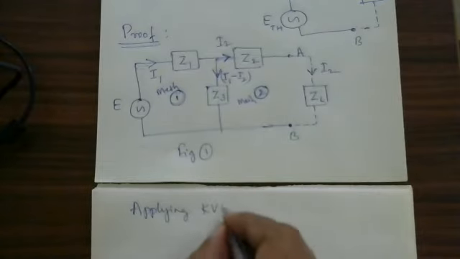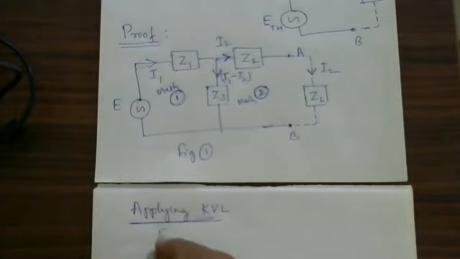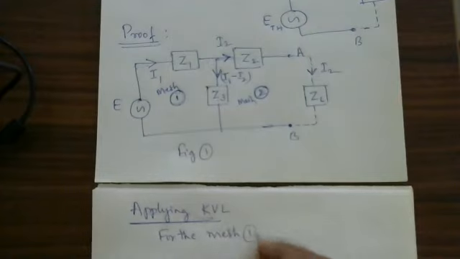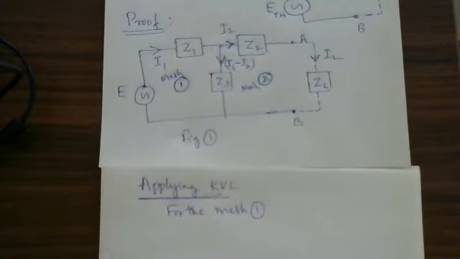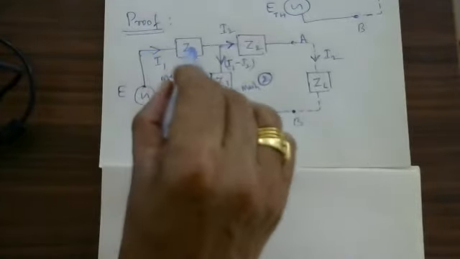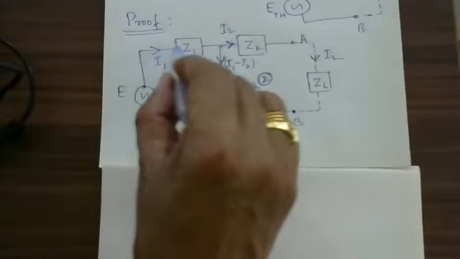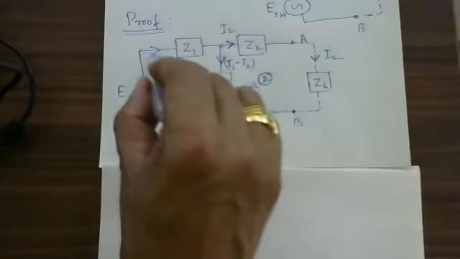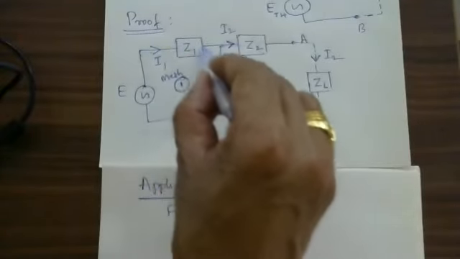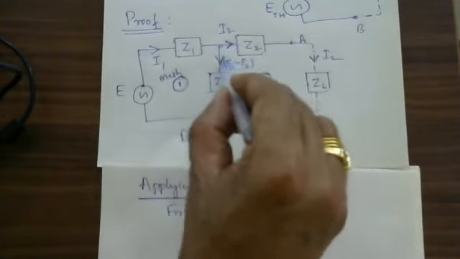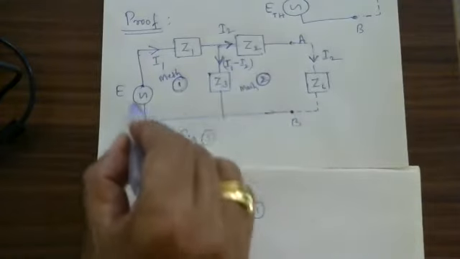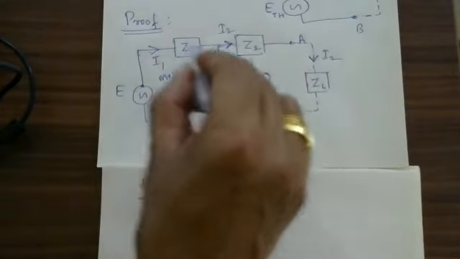Applying KVL. First, for mesh number 1, I will apply I1 into Z1. The same direction of current, clockwise, is present here, and the same direction is present here also. I1 into Z1, plus (I1 minus I2) into Z3 is equal to the EMF for this mesh.